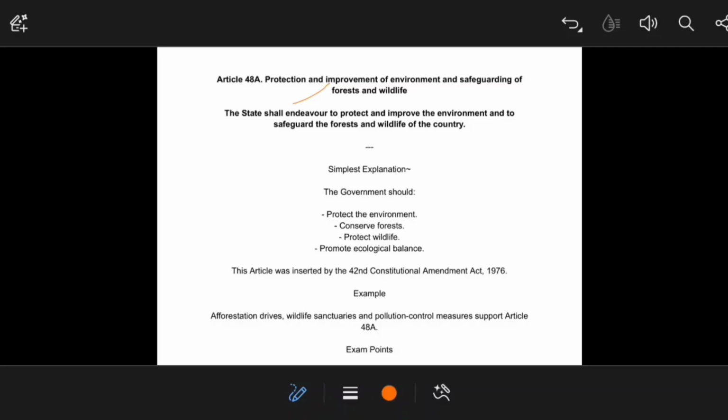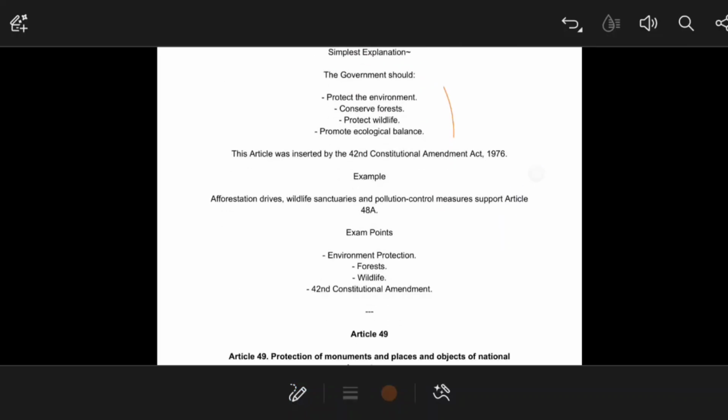So the state shall endeavor to protect and improve the environment and to safeguard the forests and wildlife of the country. Okay, so the government should protect, conserve, and promote ecological balance. Now this article, I have already told you, was inserted by the 42nd Constitutional Amendment Act 1976. From the exam point of view, what you need to learn from this article is that it is talking about environmental protection, forest protection, and wildlife conservation measures, and it was added by the 42nd Constitutional Amendment Act.